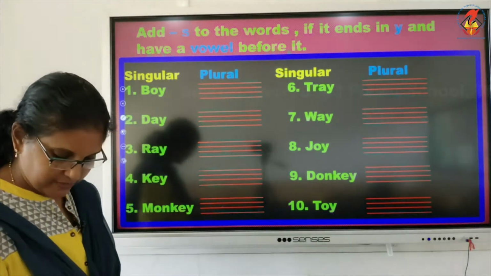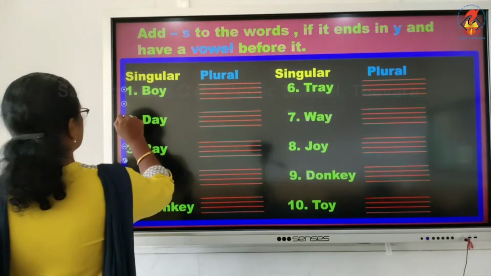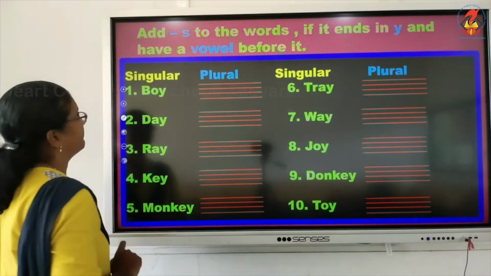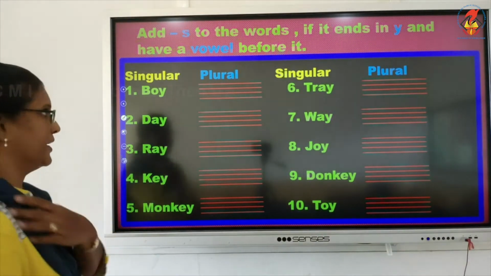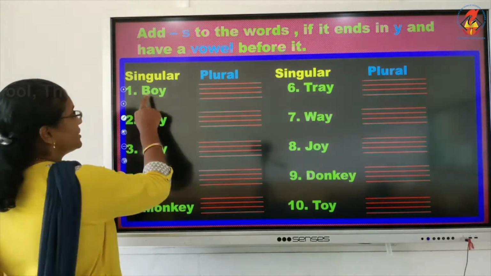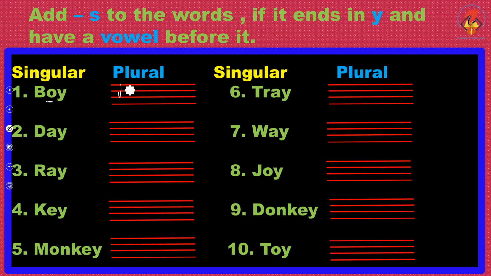125. Page number 125. So my little ones, in page number 125, you have the word boy. Boy is here. You are not going to cut it down because you have a vowel. You will write B-O-Y-S.